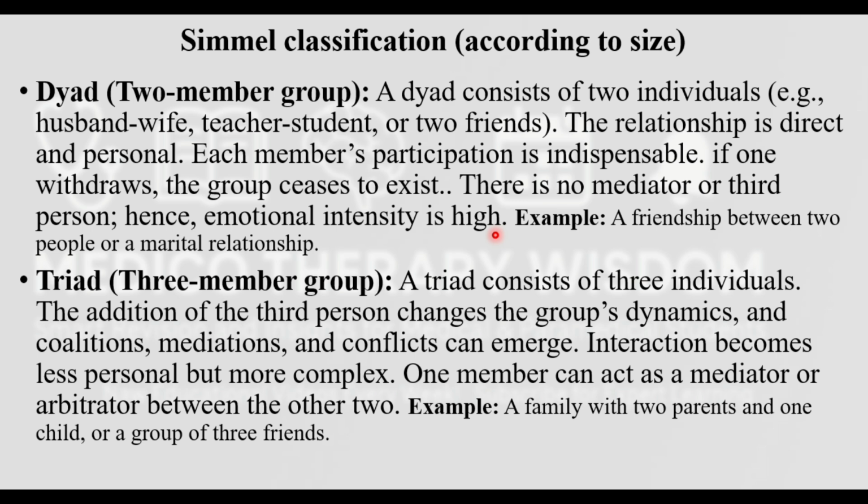Now what is a triad? A three-member group. It means three individuals come together to make one group. The groups are dynamic. The addition of a third person changes the group dynamics, and coalitions, mediations, and conflict can emerge.